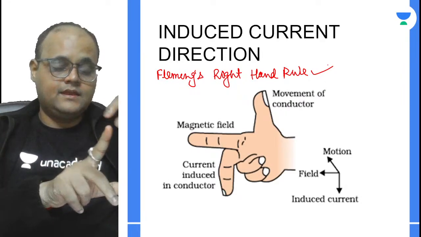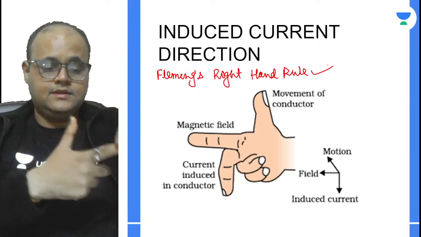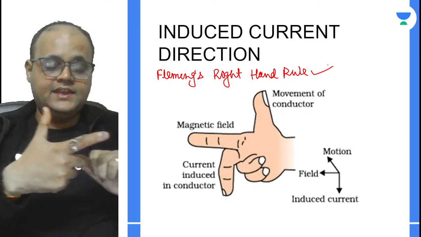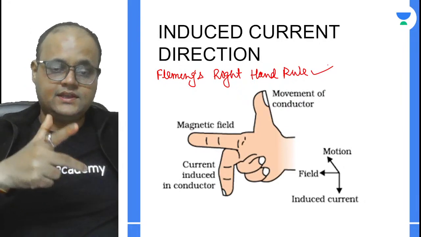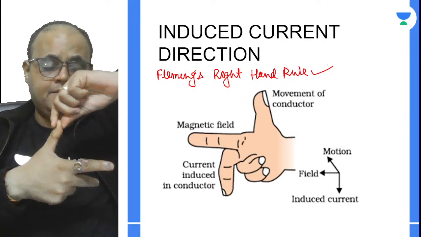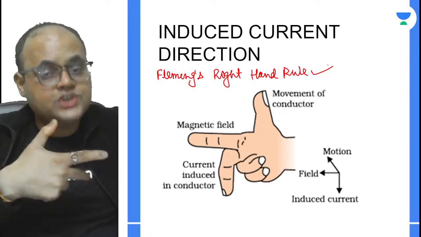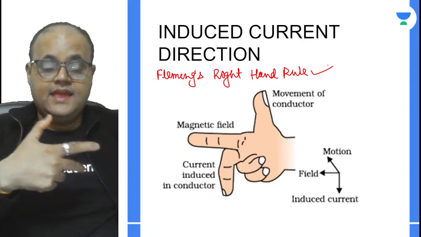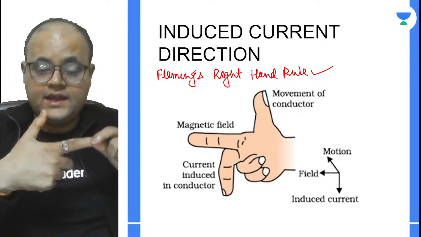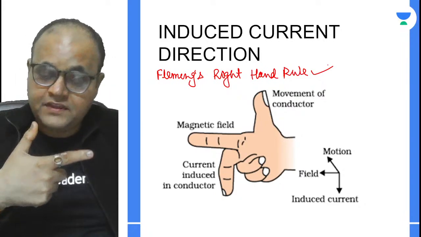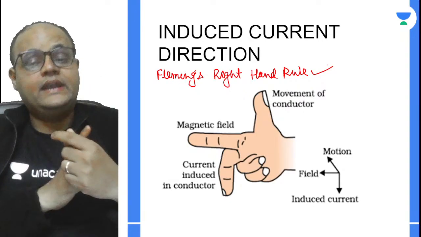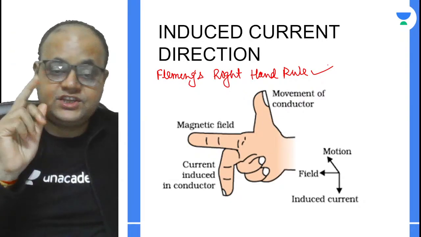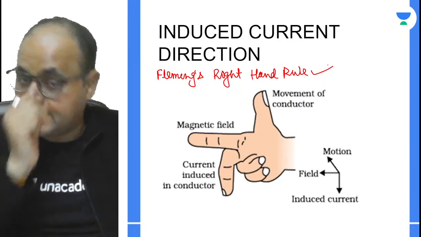Now, if the thumb represents the motion of the conductor, the forefinger represents the direction of the magnetic field, then this middle finger will tell you the direction of the induced current.